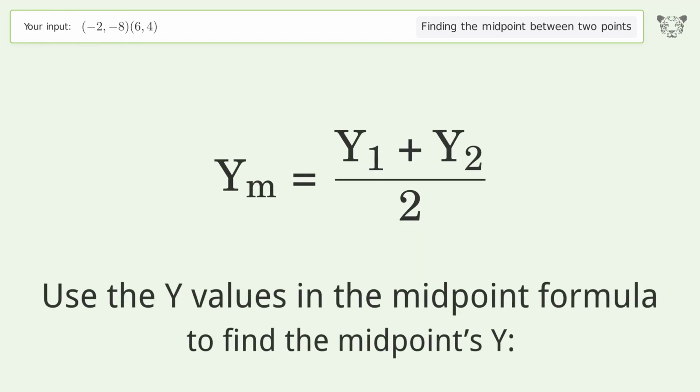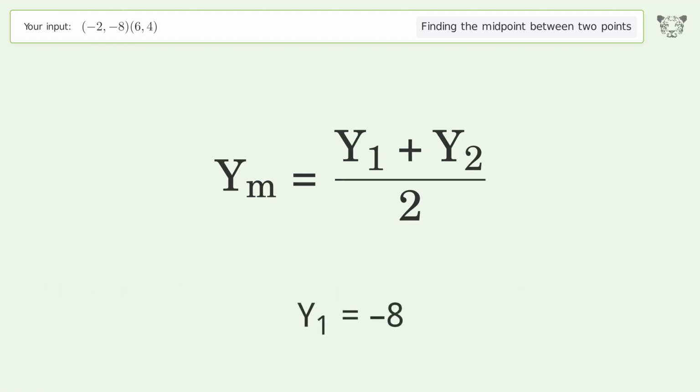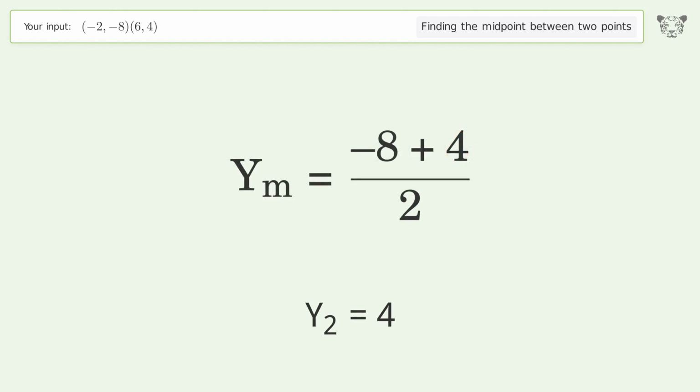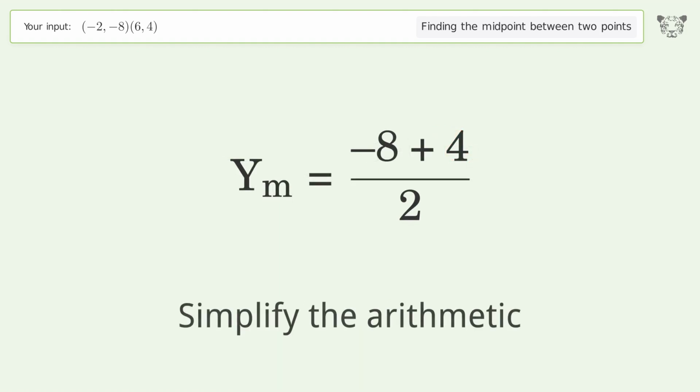Use the y values in the midpoint formula to find the midpoint's y. y1 equals -8. y2 equals 4. Simplify the arithmetic.